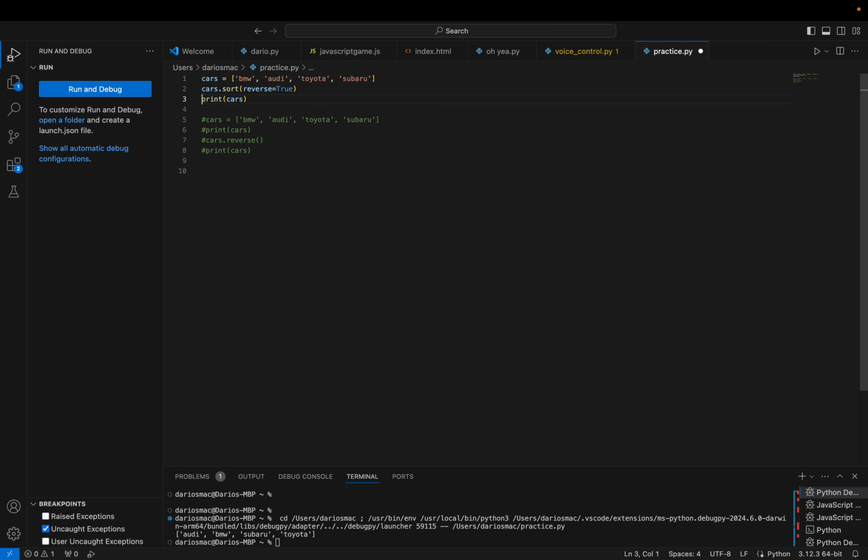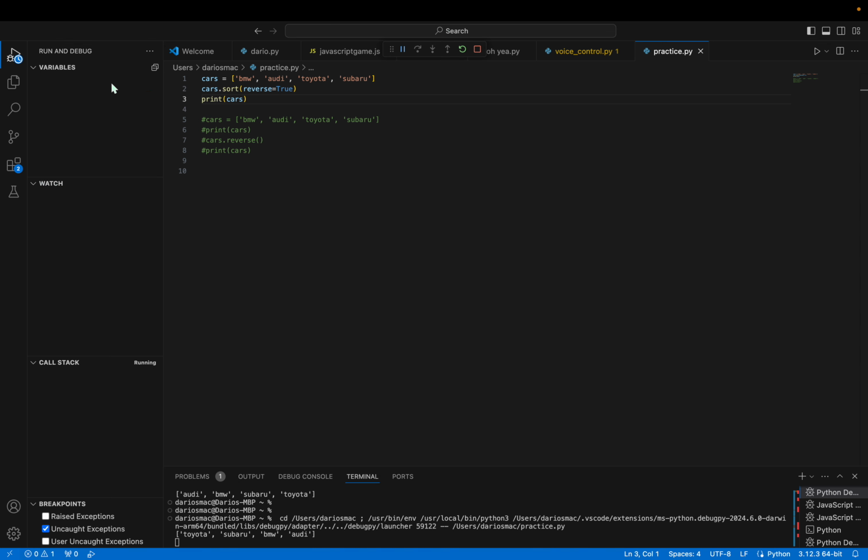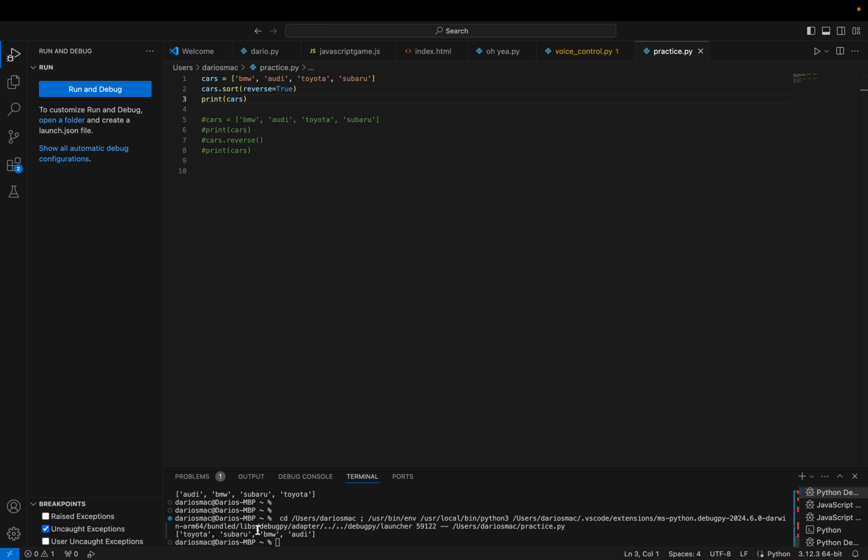Okay, so this is different. Now we're doing BMW, Audi, Toyota, and Subaru, but instead of just sorting it, we're going to reverse sort it. So it's probably going to be Toyota, Subaru, BMW, Audi. And yeah, then we're going to print it, and it's probably going to sort backwards. So Toyota, Subaru, BMW, Audi. It puts it in alphabetical order but backwards, so reverse alphabetical order.